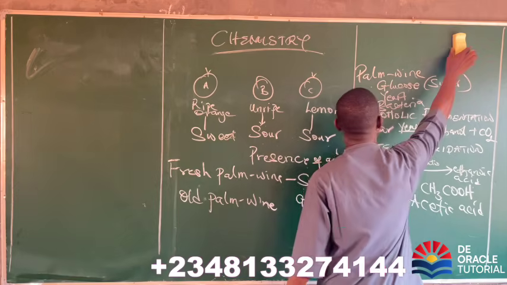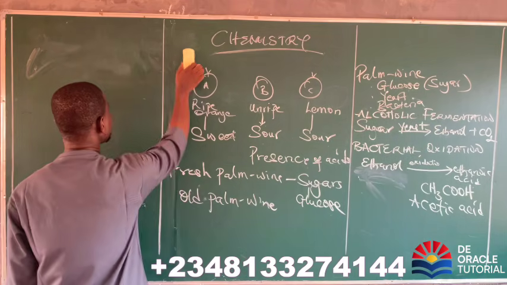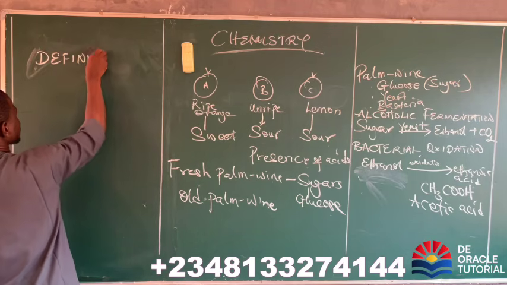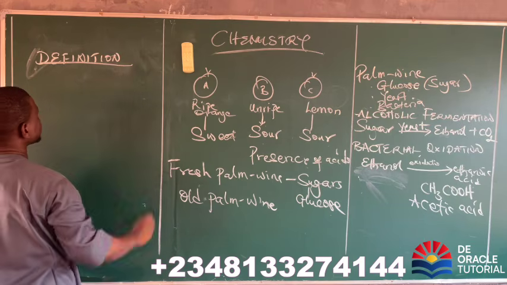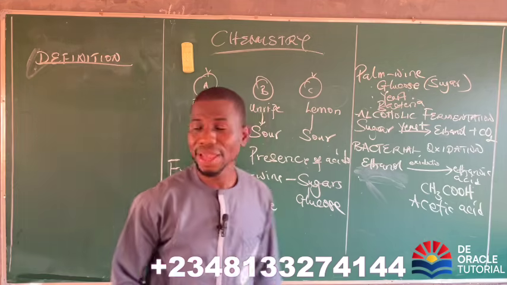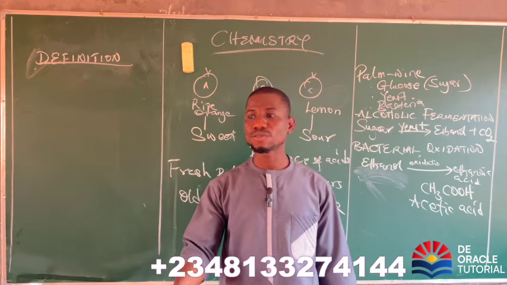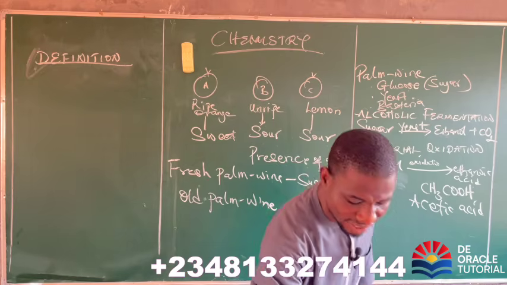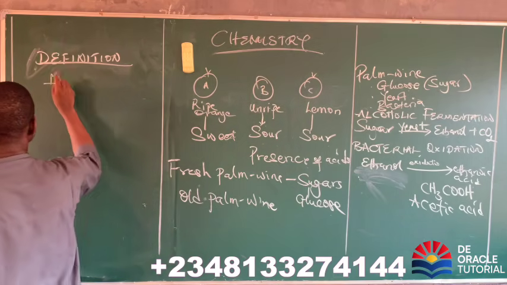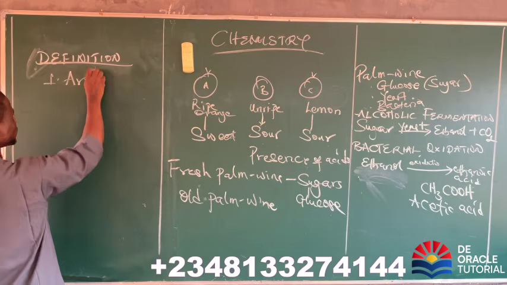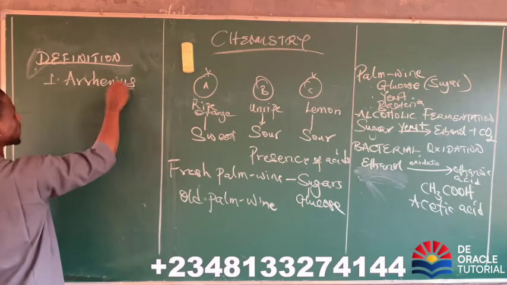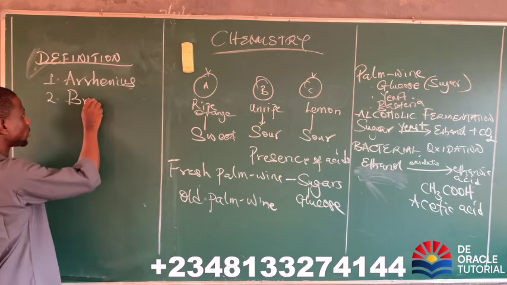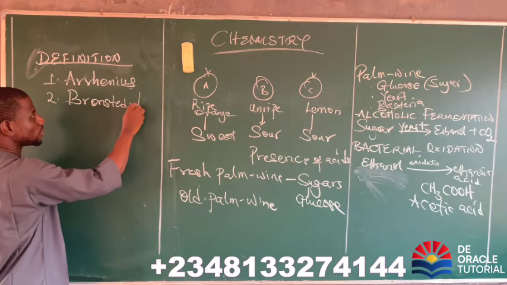Now, this will help us to look into the basic concepts of acids. Let's look into the definitions of acids and bases. Now, pay attention. There are different scientists that gave us different definitions concerning acids and bases. I will list the scientists first. The first one is Arrhenius. The second, there are two in number: Bronsted and Lowry. So we call it Bronsted-Lowry.